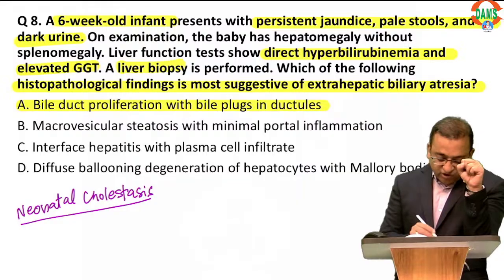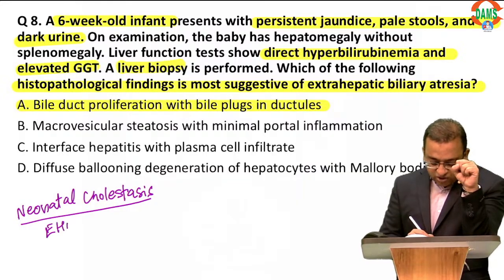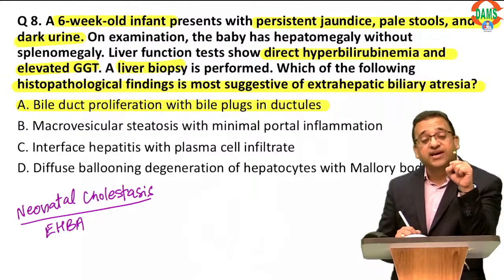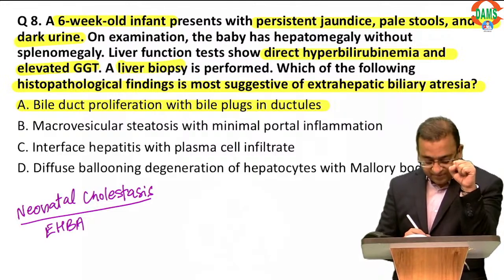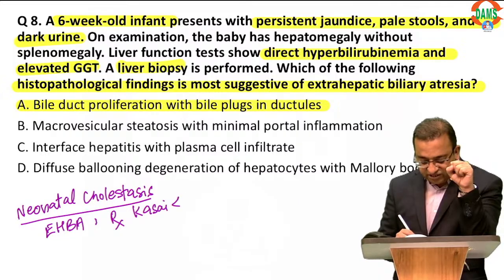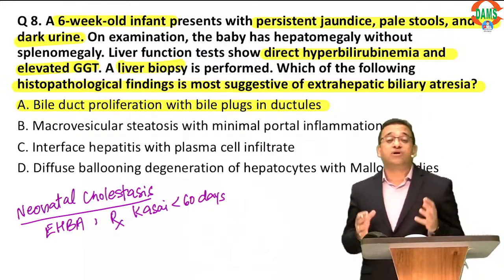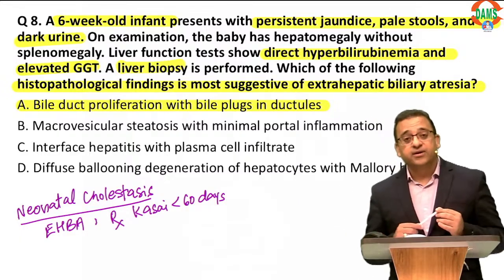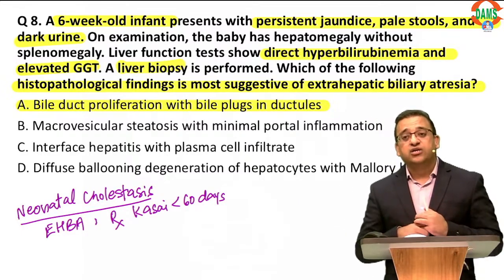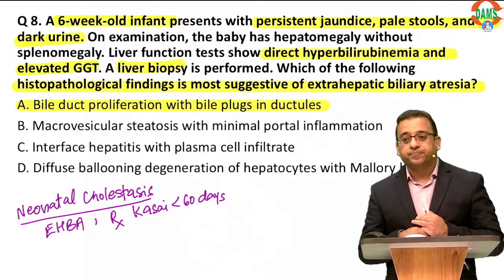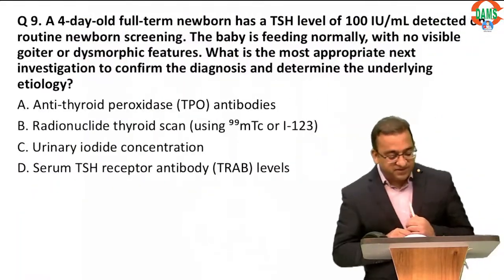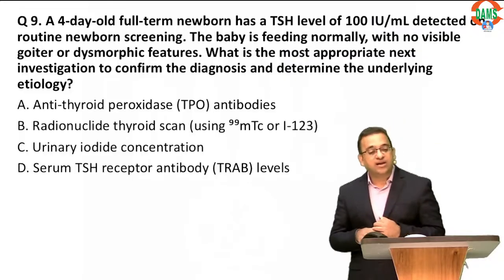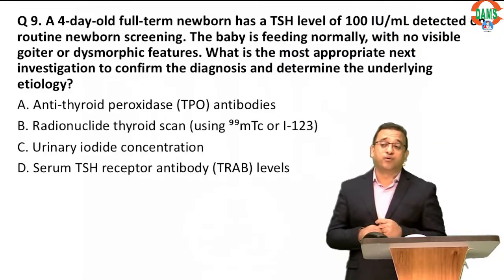Remember, extrahepatic biliary atresia is now the most common cause of cholestasis in neonates, and we have to do early Kasai surgery within the first 60 to 90 days to prevent liver failure. So we need to diagnose this early because we want to prevent liver failure. Remember this, liver biopsy is important. Now let's take you to another very important question.